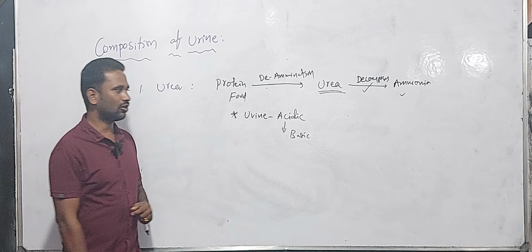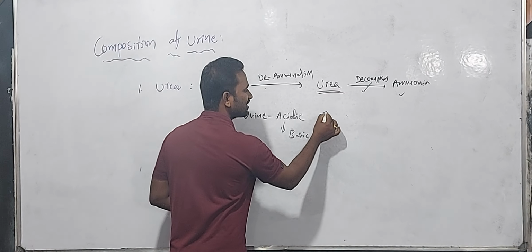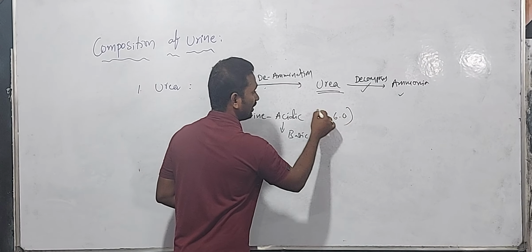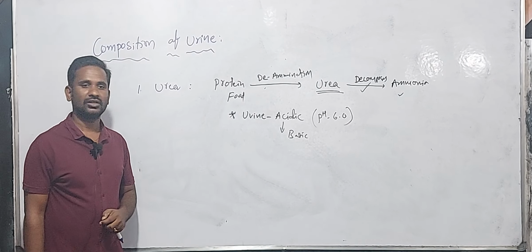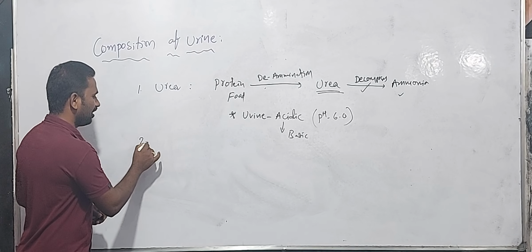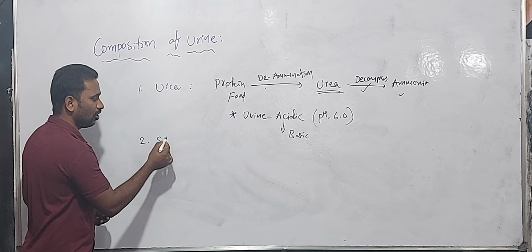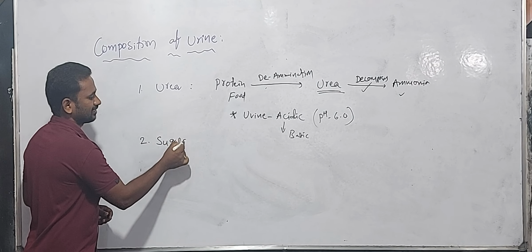Do you understand? So acidic means pH is up to 6. Okay, so acidic nature.